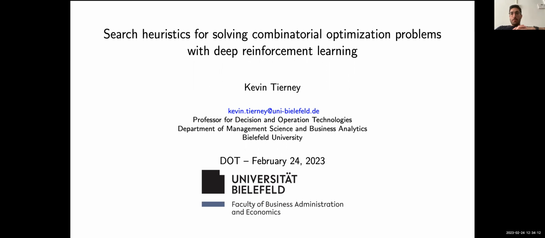He was previously assistant professor at Paderborn University, also in Germany, and he has done a lot of work on topics related to the first talk as well: algorithm configuration, machine learning for solving optimization problems, and logistics and supply chain applications. His work on the neural large neighborhood search approach won the Distinguished Paper Award at the European Conference for AI in 2020. So we're very thrilled to hear about the latest developments in this space.